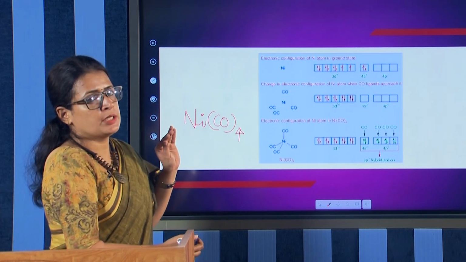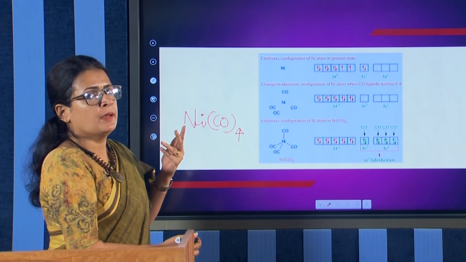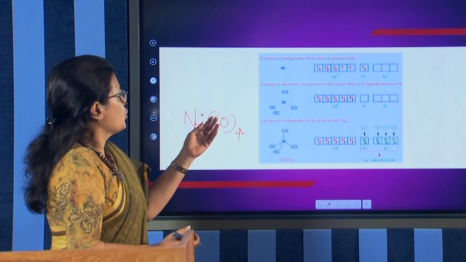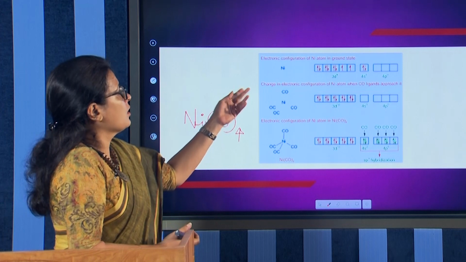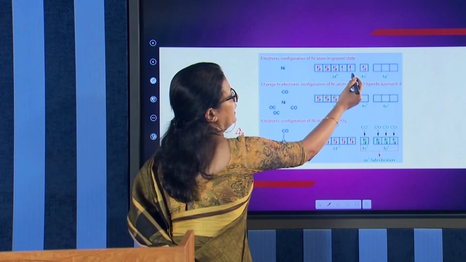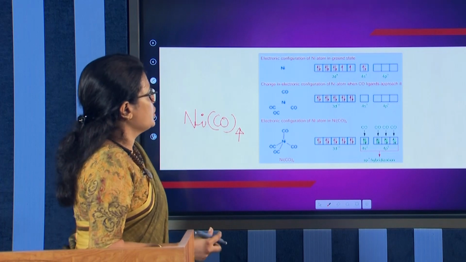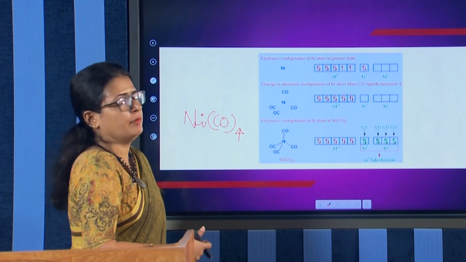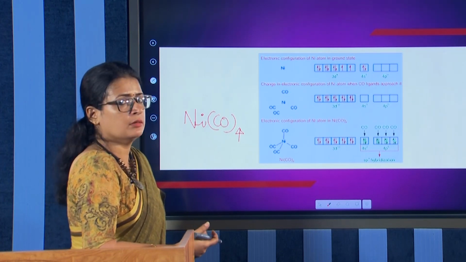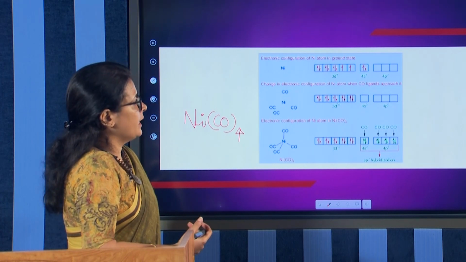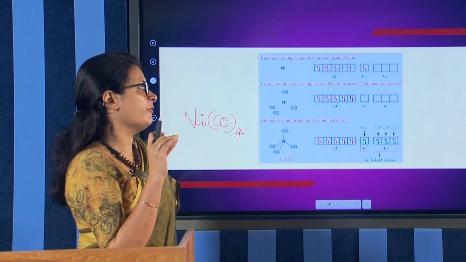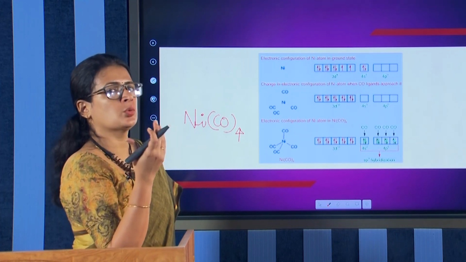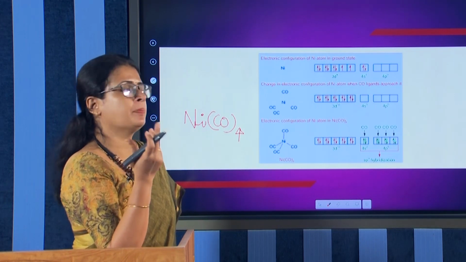Nickel has the electronic configuration 3d8 4s2, that is shown in this figure. And now, when carbonyl ligands are approaching the central metal atom nickel, you can see that these carbonyl ligands are strong ligands. They have the capacity to pair the electrons.